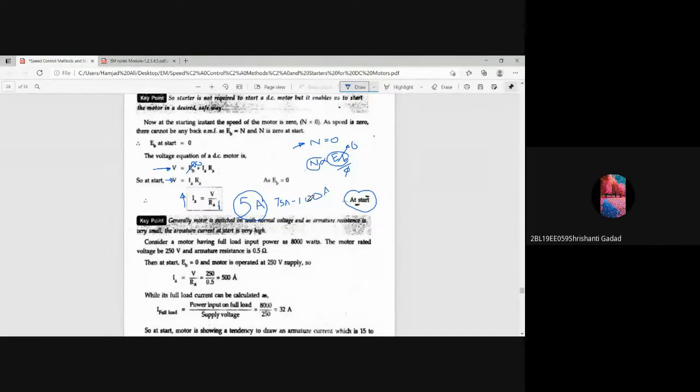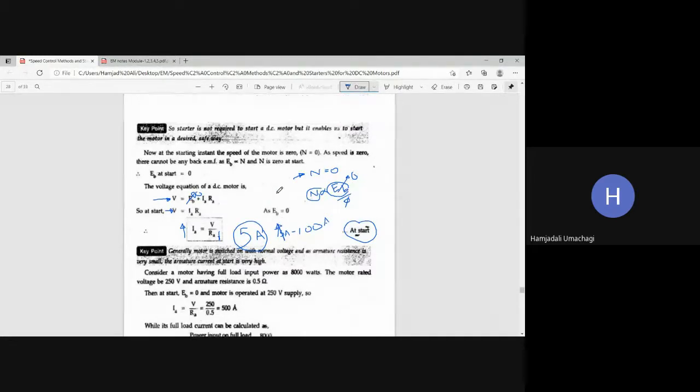No, sir. It will damage. So it is going to damage. So in order to protect the motor from the high starting current, we are going to control this high starting current by some device, and that device is simply nothing but what here?